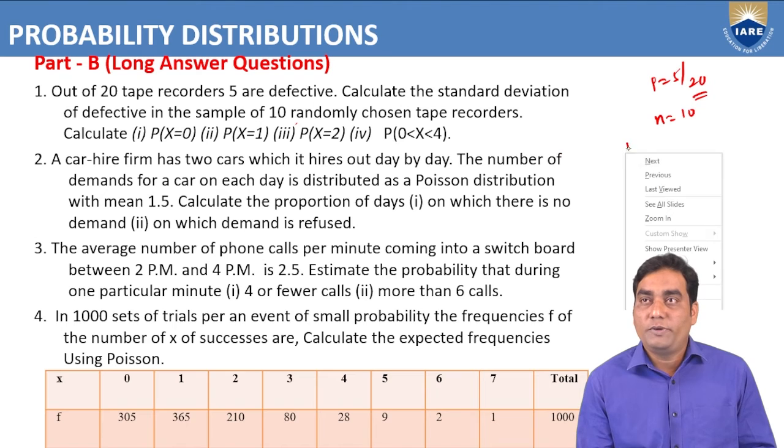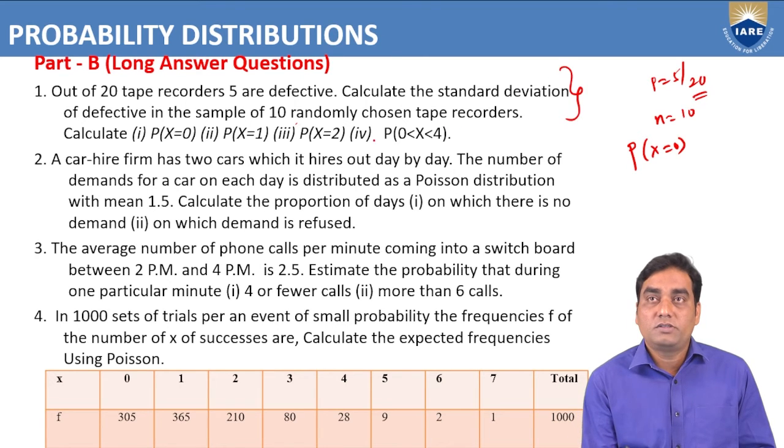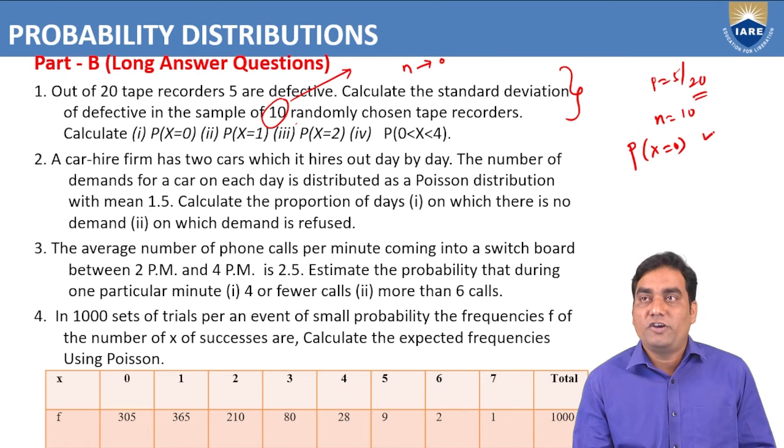We need to find out P of x equal to 0. By using Poisson distribution, we should do this, because the sample size is very small compared to 2000. That's why we can use Poisson distribution.